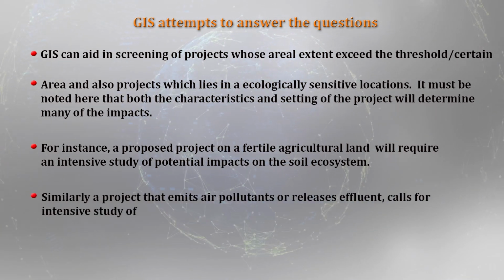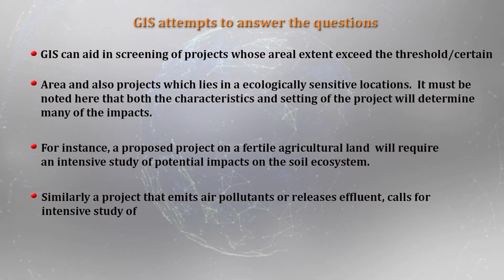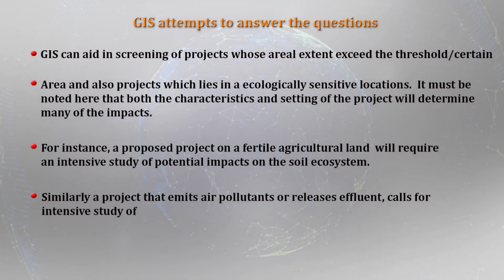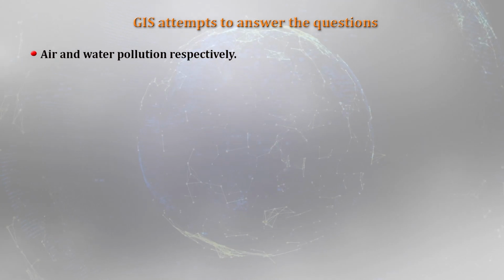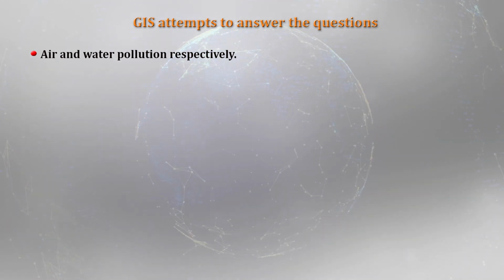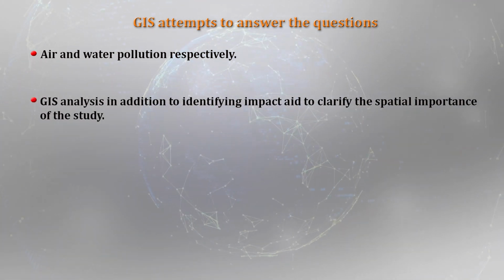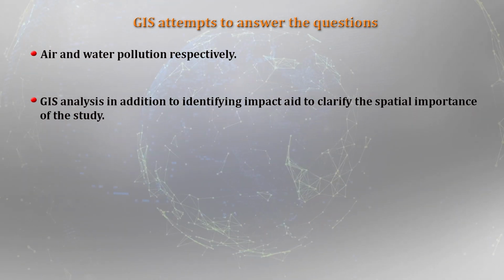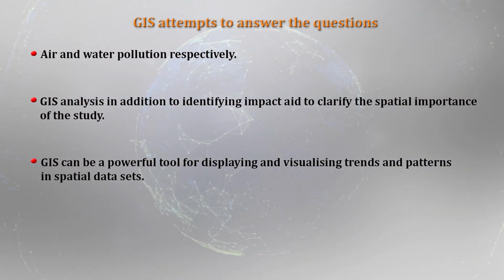Similarly, a project that emits a kind of pollution, an air pollutant or a water pollutant, calls for an intensive study of air and water pollution. If it is air pollutants, definitely we need to look at the air pollution aspect. More intensive study is required on that aspect. And when you look at the GIS analysis, in addition to identifying the impacts, it also aids to clarify the spatial importance of the study, because whenever you talk about the spatial, it goes hand in hand with GIS.